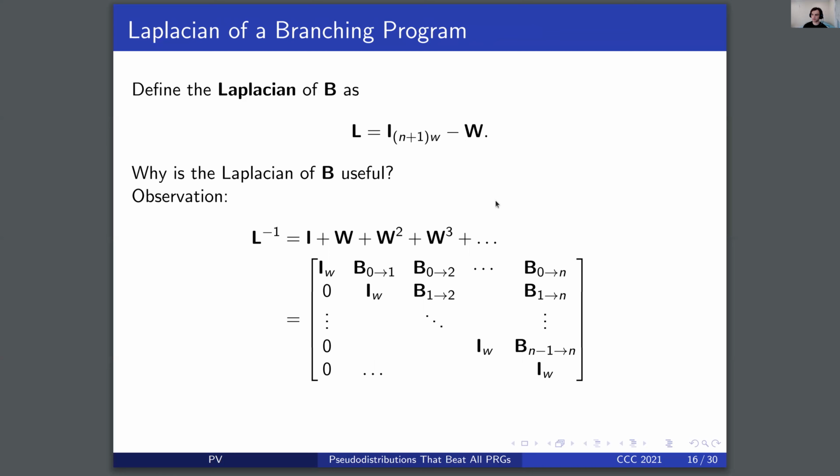Here, because the directed graph has no edges from layer n back to layer 1, we see that walks on this graph have a particular form where we have walks of length 1 up to length n. And in particular, if we look at the 0nth block of this matrix, we see that it contains random walks from the initial layer to the final layer, which correspond to transition probabilities over truly random input over the branching program. What this means is an accurate estimate of L inverse implies an accurate estimate of random walks over the branching program.